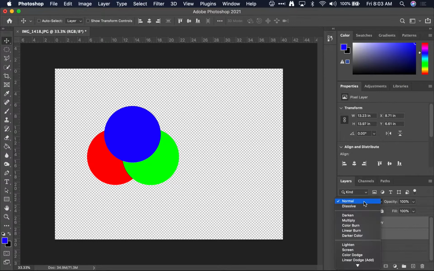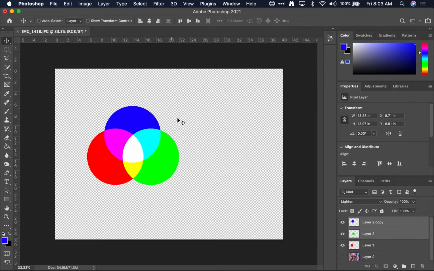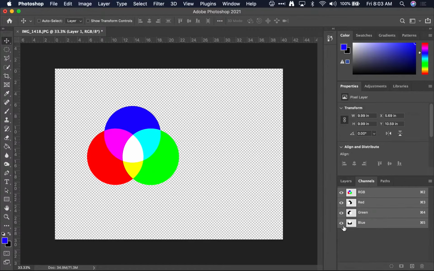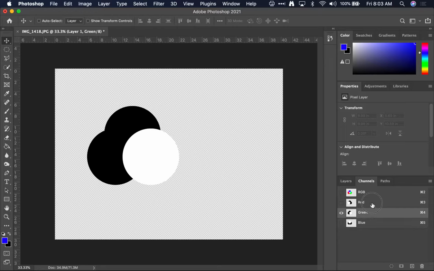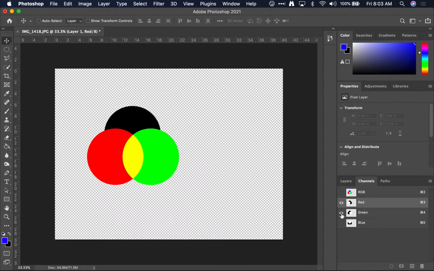And what I'm going to do with these layers is set the blend mode to something called lighten. So this is how the 3 layers interact. For instance, if I go to the channels panel and I show just the blue, like this, you'll see that this is 100% white, full blue, right? And the green and the red have no blue in them, and so this is how it looks in the blue channel. This is how it looks in the green channel, and this is how it looks in the red channel. And when we start combining, like I've turned on the green and the blue, you can see red plus green.